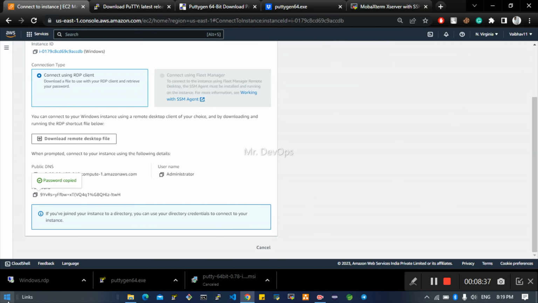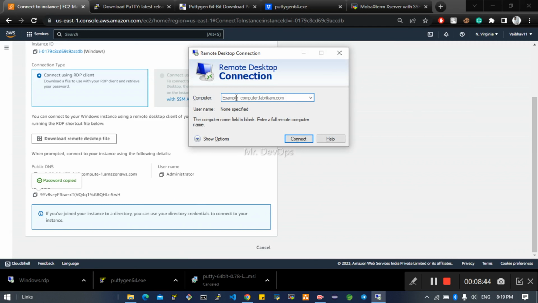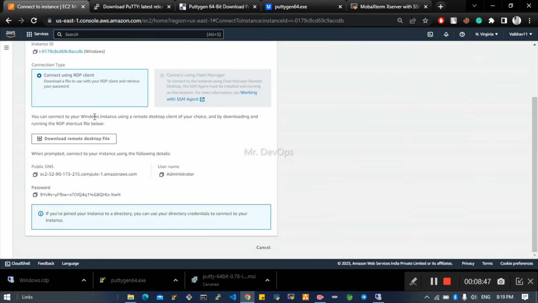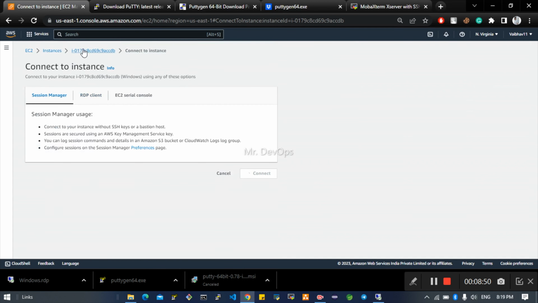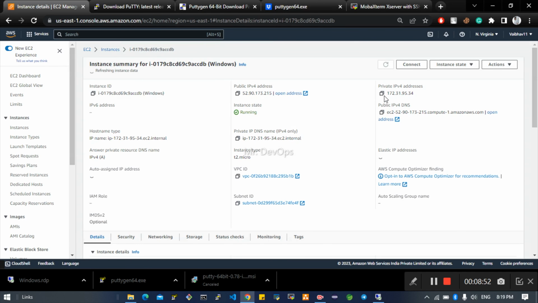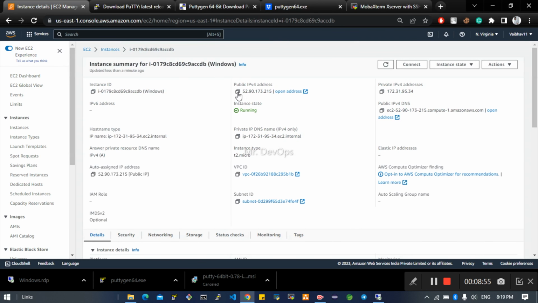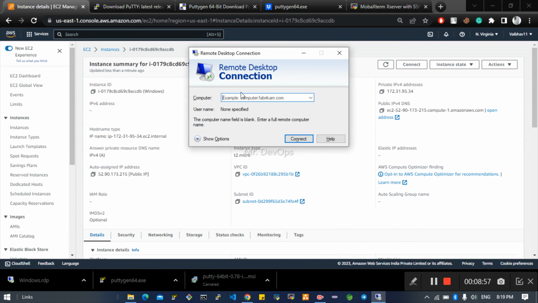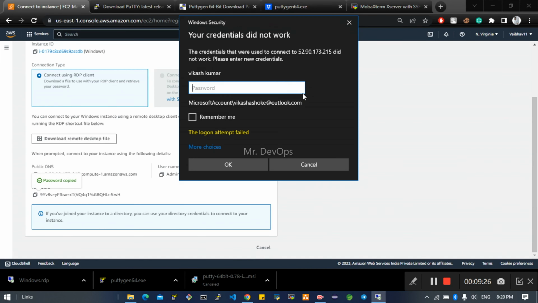Or what else you can do? In Windows, you have by default RDP, remote desktop connection. Click on that. This is exactly similar to the one which we have on Mac, where we installed some software. In Windows, it is available by default. Just provide the IP. Just click on connect. It will not get connected because the username is not correct.